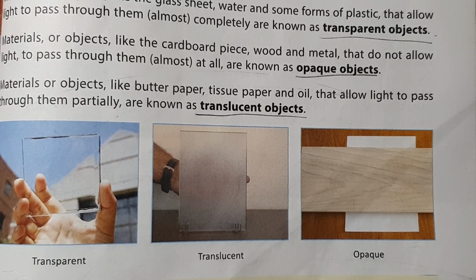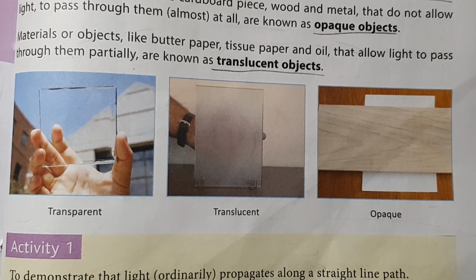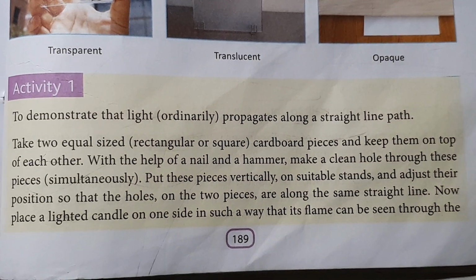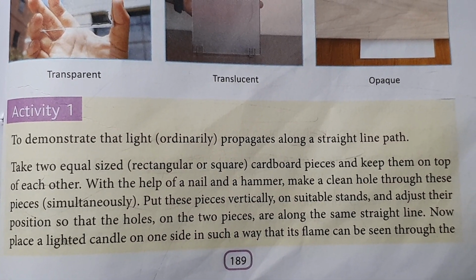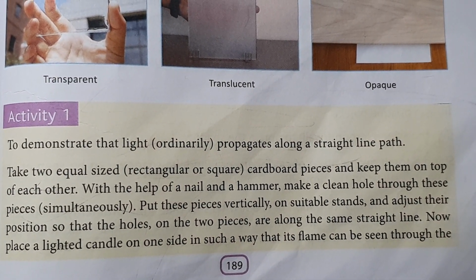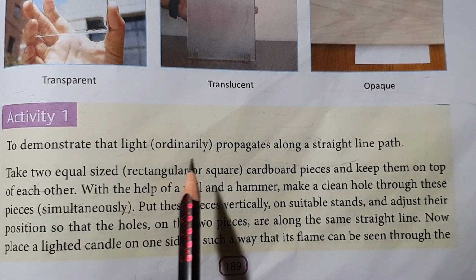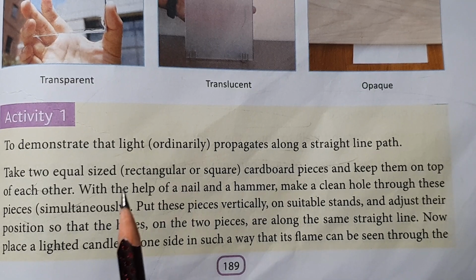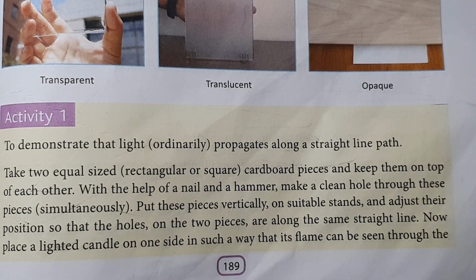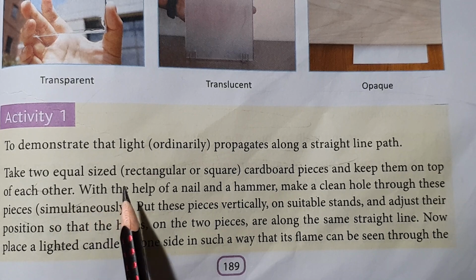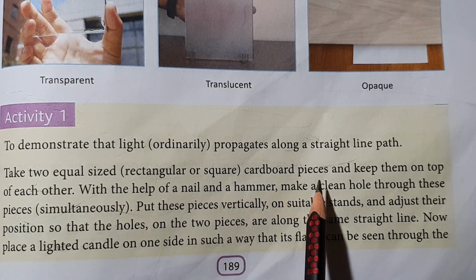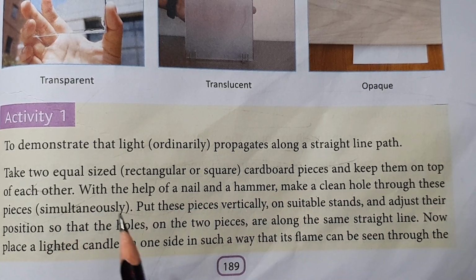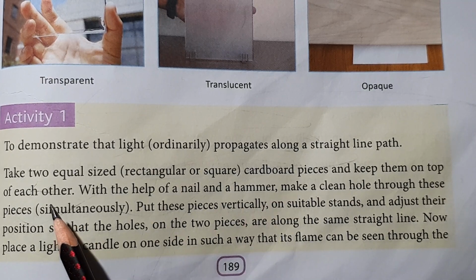Okay, there is one activity given. Let's see what is written. To demonstrate that light ordinarily propagates only along a straight path. Take two equal size rectangular or square cardboard pieces and keep them on top of each other.